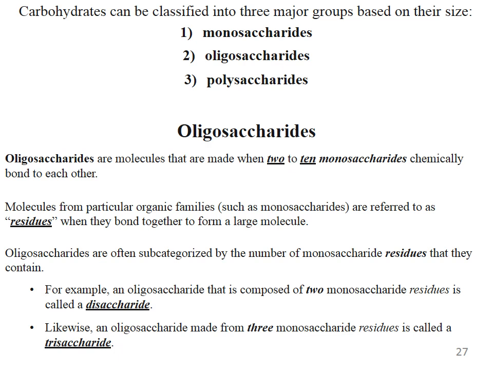Carbohydrates are classified into monosaccharides, oligosaccharides and polysaccharides. Oligosaccharides are molecules that are made when 2 to 10 monosaccharides are chemically bonded to each other. Molecules from particular organic families such as monosaccharides are referred to as residues when they bond together to form a large molecule. Oligosaccharides are often subcategorized by the number of monosaccharide residues that they contain. For example, an oligosaccharide that is composed of 2 monosaccharide residues is called a disaccharide.